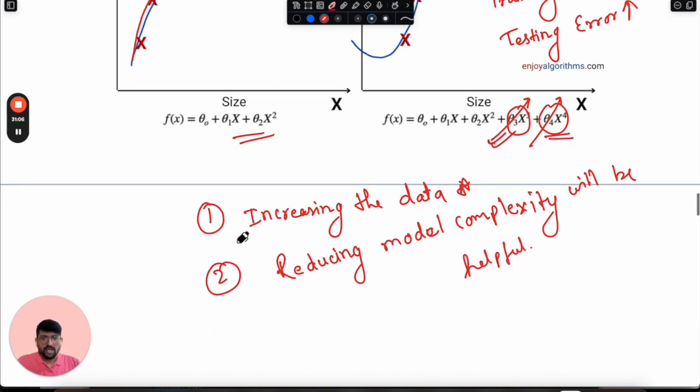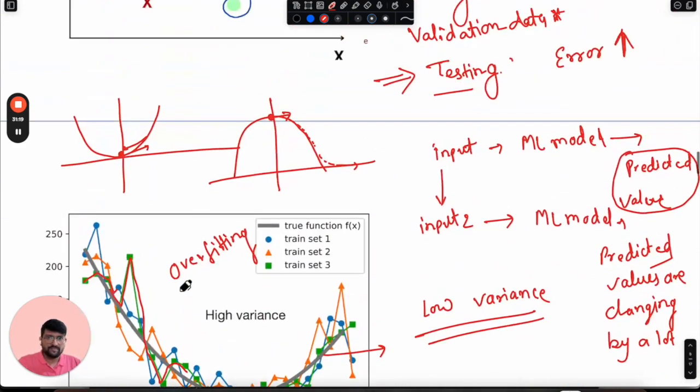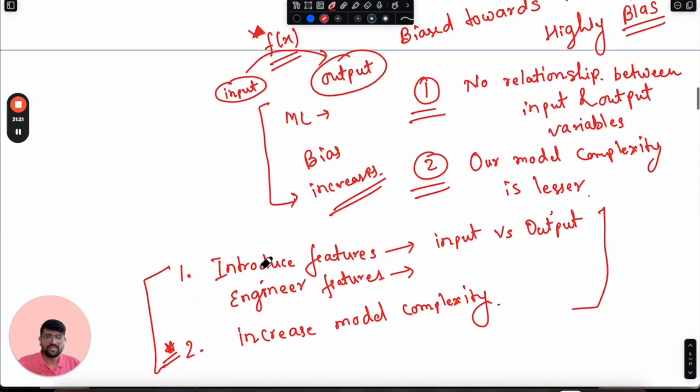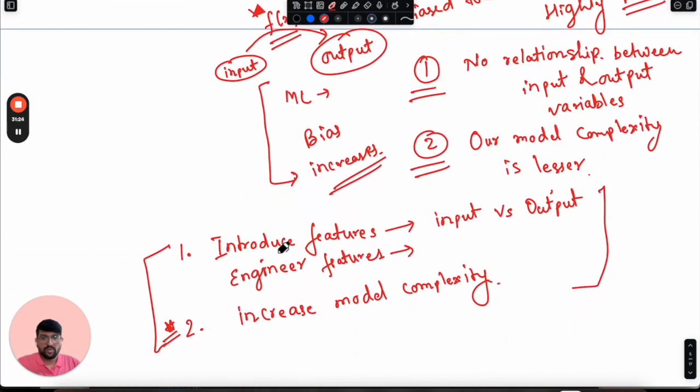Let's quickly discuss what will happen if we try to increase the data, whether it will solve the underfitting problem or not. Please understand, this is underfitting. So definitely not, because in the underfitting scenarios, if you have observed, what we were trying to do was introducing features, not data samples. Whatever data we had, there was no such relationship between input and output variables, and that's why the machine learning model was not able to find the relationship between these two.